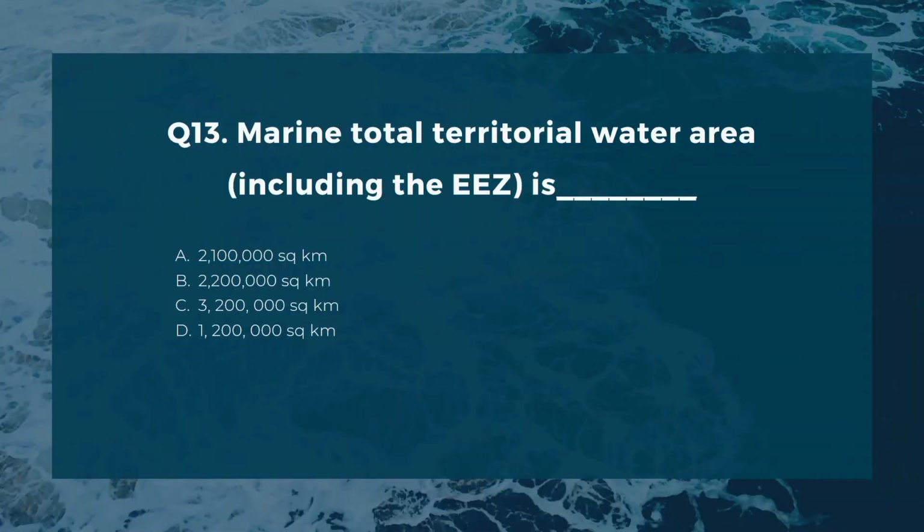Number 13. Marine total territorial water area, including the EEZ, is blank. A. 2,100,000 square kilometers. B. 2,200,000 square kilometers. C. 3,200,000 square kilometers. D. 1,200,000 square kilometers.